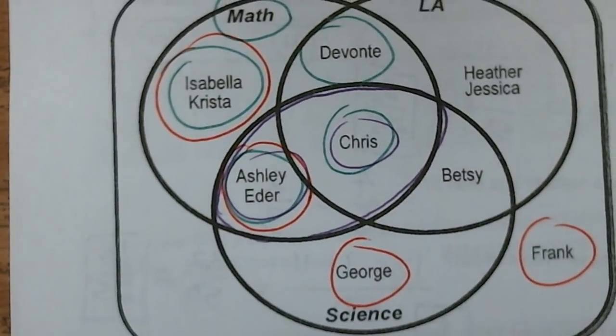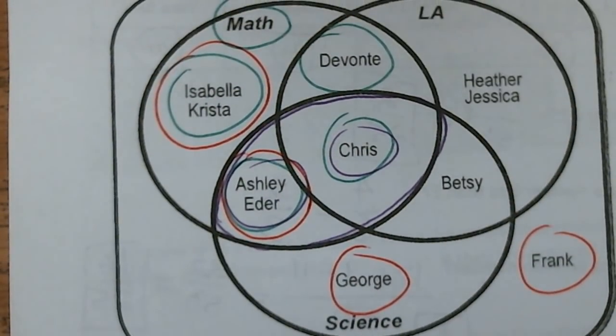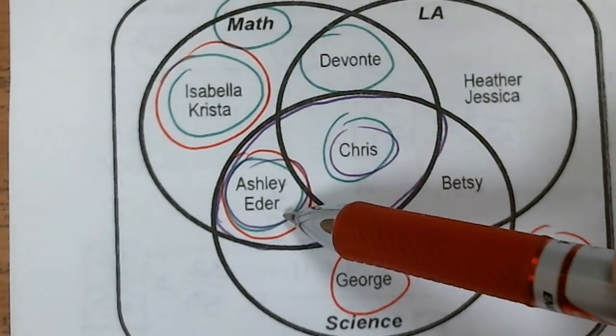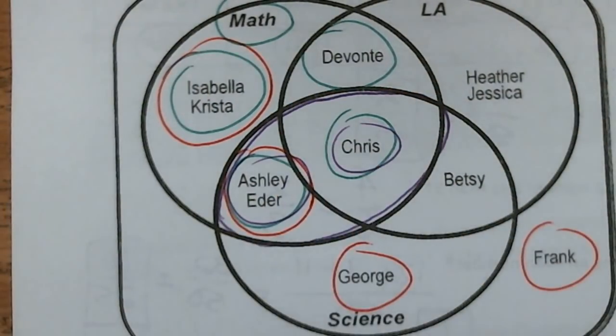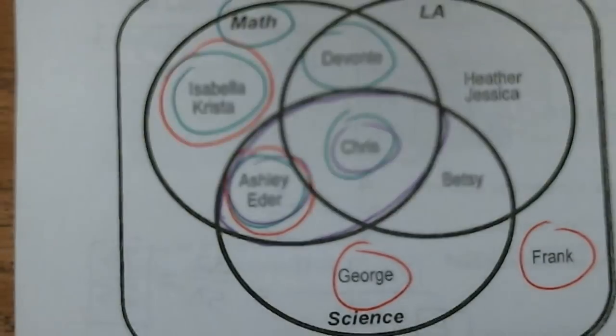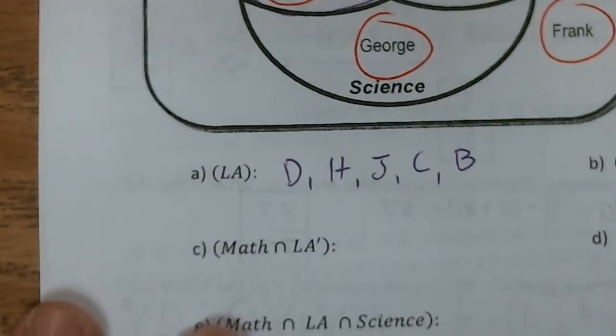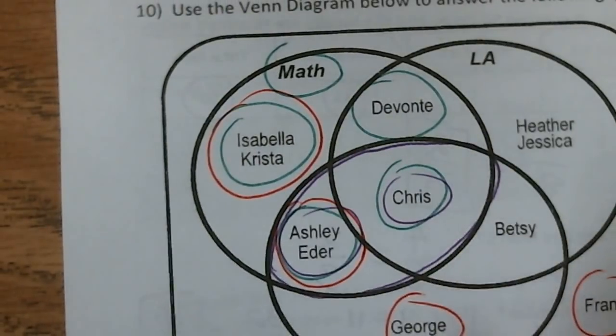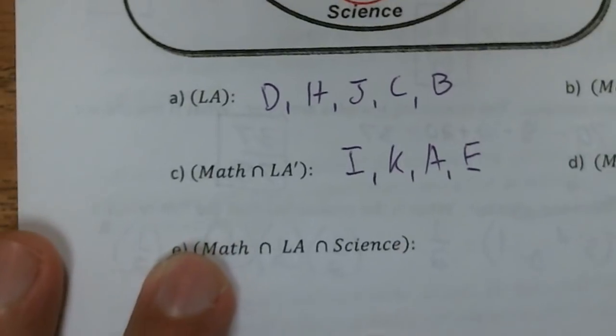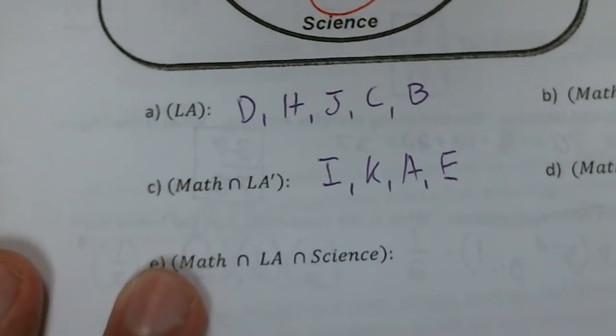I want the overlap. So in other words, where did I circle green and red at the same time? Isabel and Krista, and Ashley and Eater. That's what the overlap means. Where did you see? And bring colored pencils to the quiz tomorrow, guys. All right, so the intersection is going to be Isabel, Krista, Ashley, and Eater.